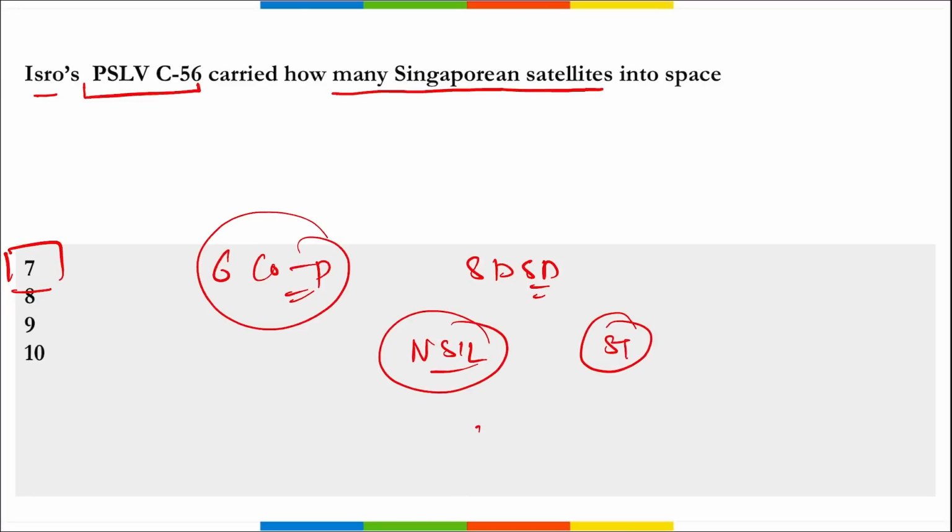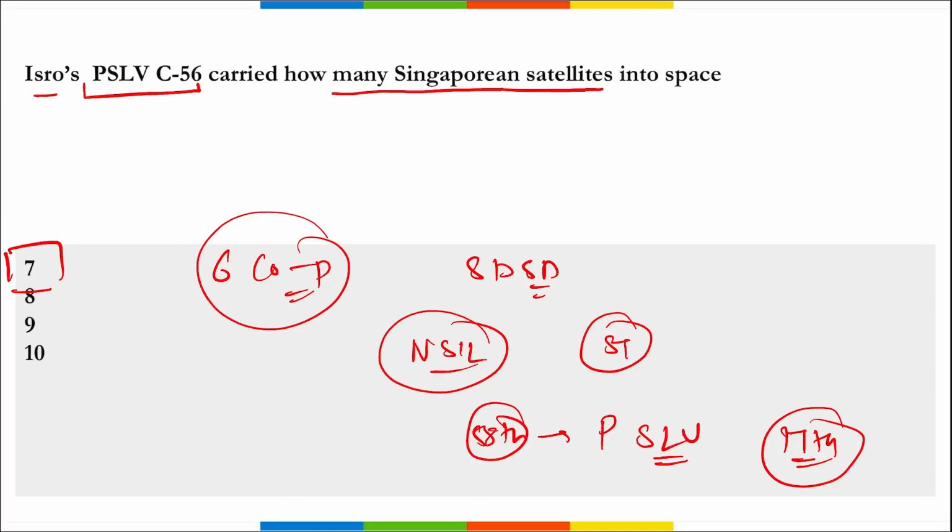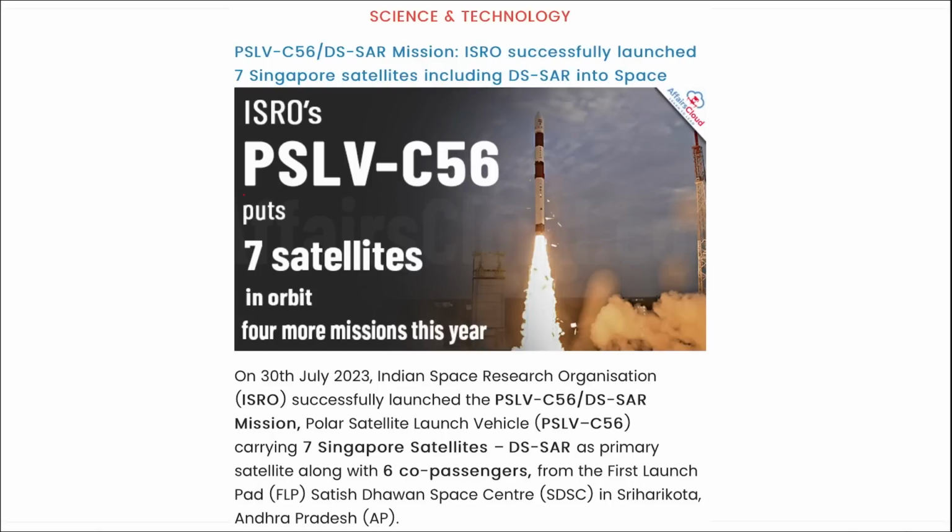This will be the 58th flight of the Polar Satellite Launch Vehicle and the 17th flight of PSLV in core alone configuration. Correct? So coming back, remember PSLV C-56 was the name of the rocket that carried 7 Singaporean satellites into space.